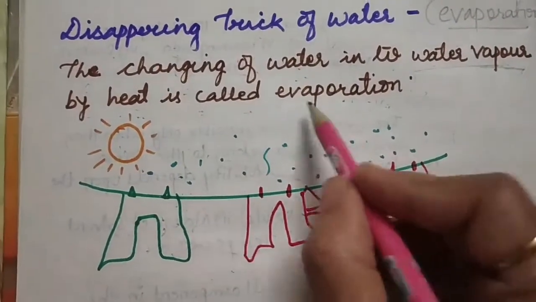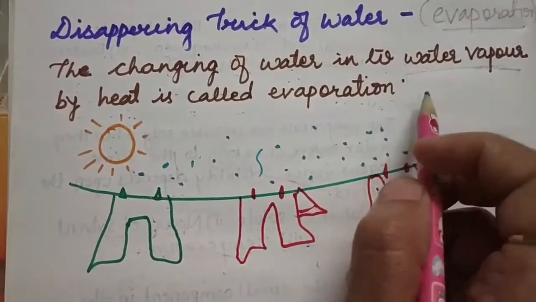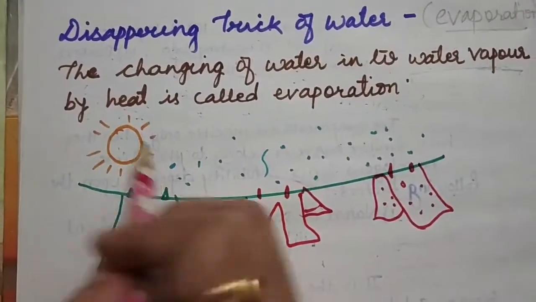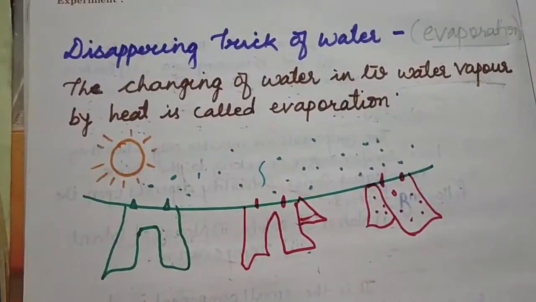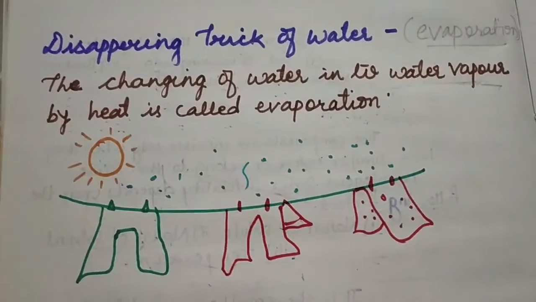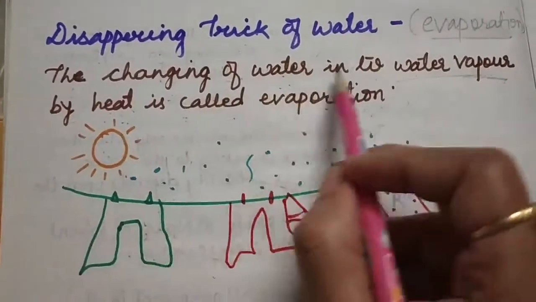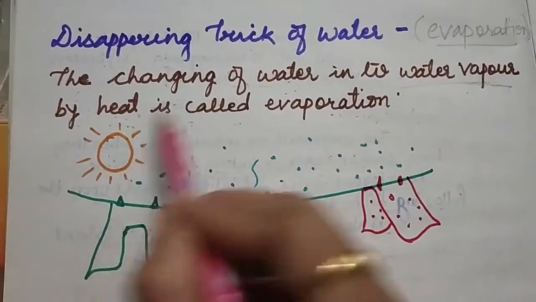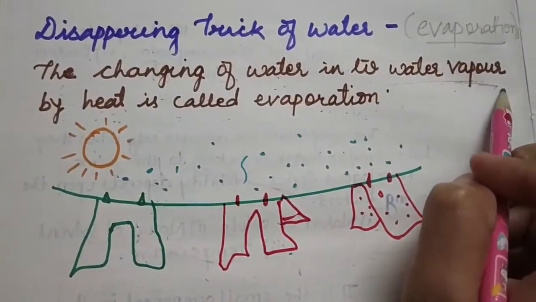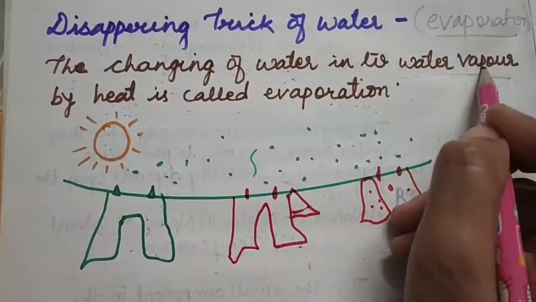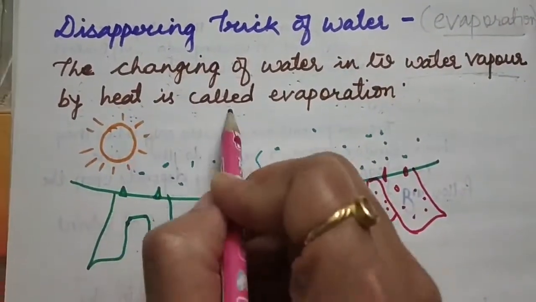Because of the heat of the sunlight, the water on the road gets evaporated. Students, on heating, water changes into water vapor. So the changing of water into water vapor by heat is called evaporation.